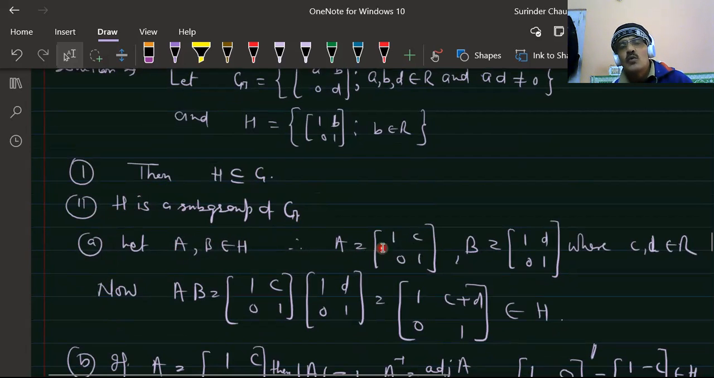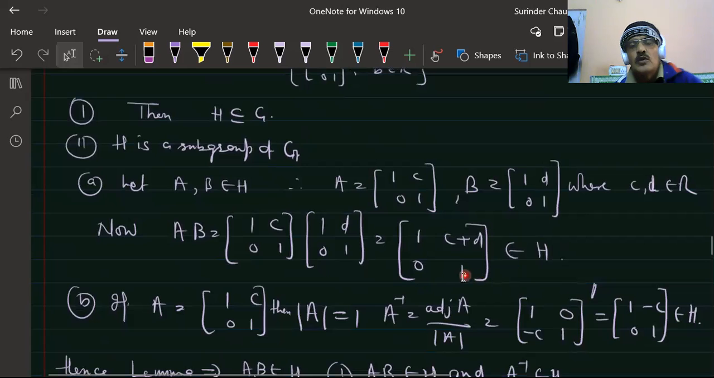Then A is of the type [1 C; 0 1], B is of the type [1 D; 0 1]. You can take any element, where A, B, C, and D are real numbers. So AB is equal to, when you multiply [1 C; 0 1] and [1 D; 0 1], we get [1 C+D; 0 1], which belongs to H, since C plus D is a real number.